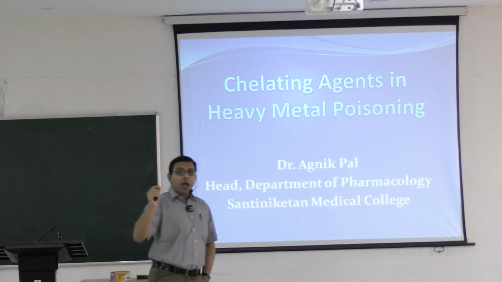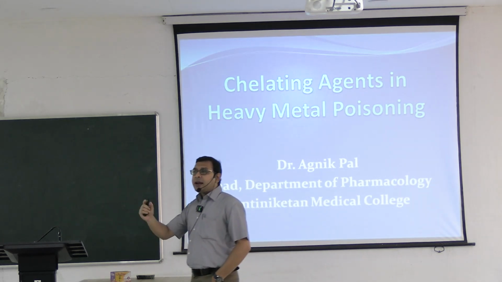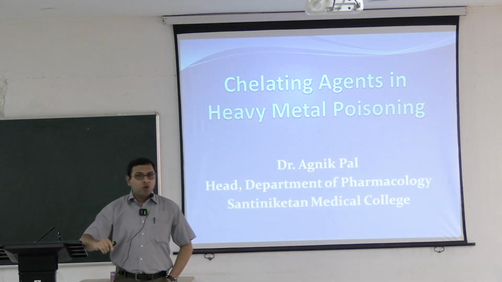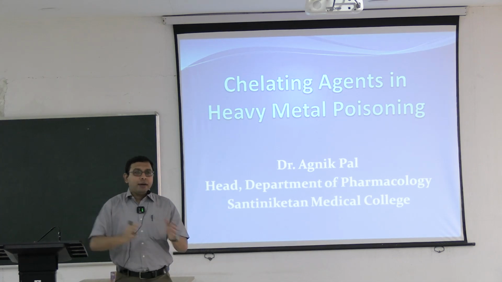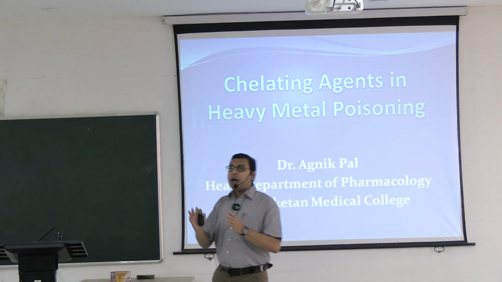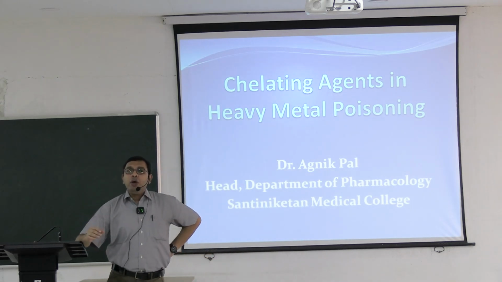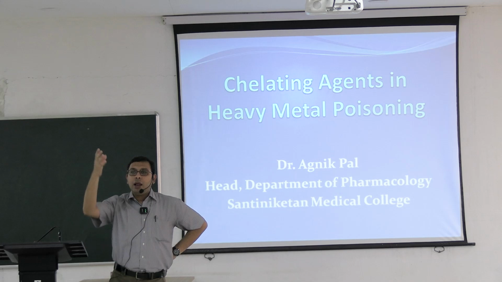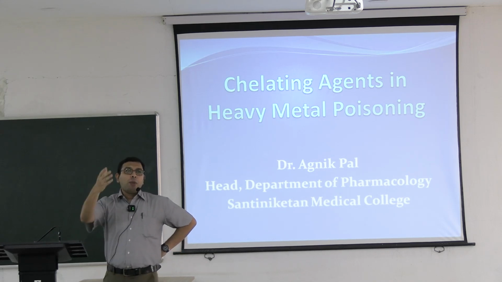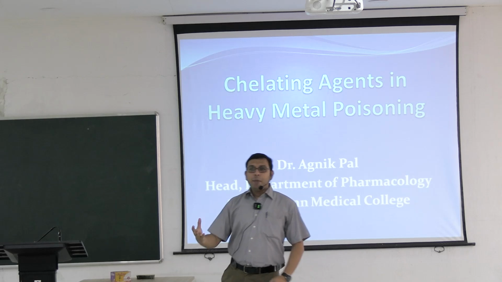So when a heavy metal is given in high dose or present in our body, it can attach with the sulfhydryl group, for example, and deplete it. When the depletion of these important biological groups or ligands happens, ultimately that leads to interruption in different normal biological processes, normal enzymatic processes, normal homeostasis, physiological metabolism.